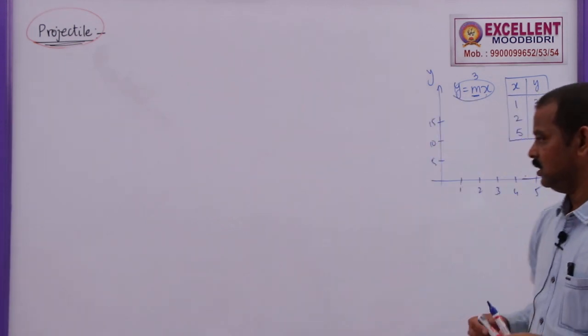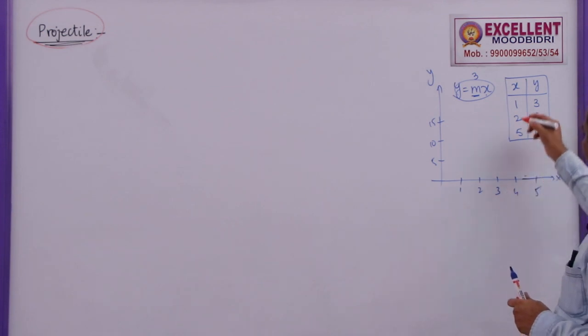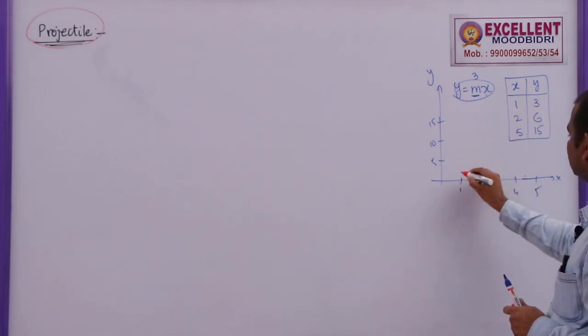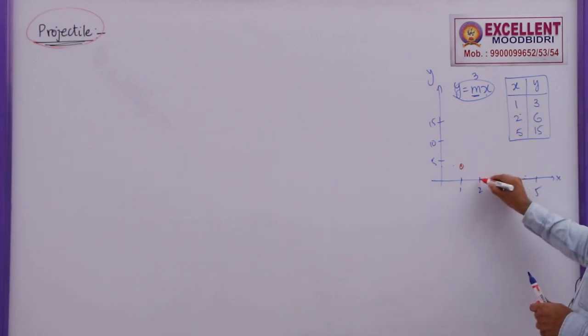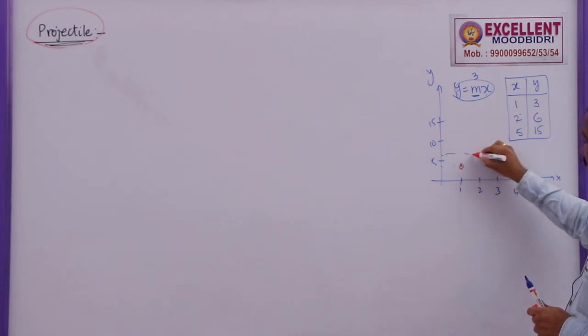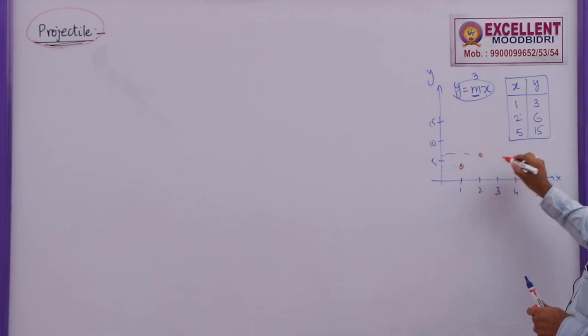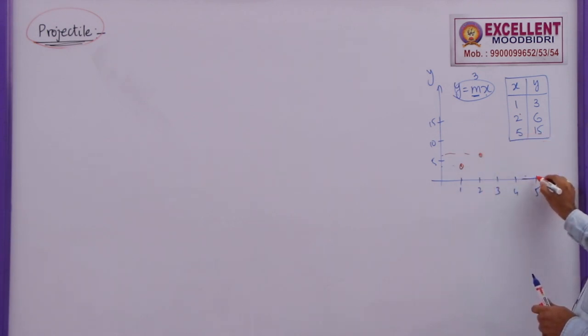To show this relation in a graph, when x is equal to 1, y was 3, so somewhere here is 3. When x is equal to 2, y was 6, at this point. When x is equal to 5, y was 15, so this one.